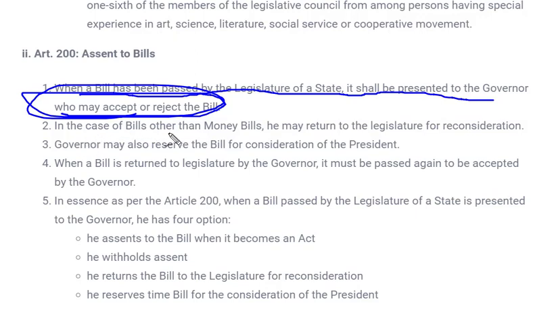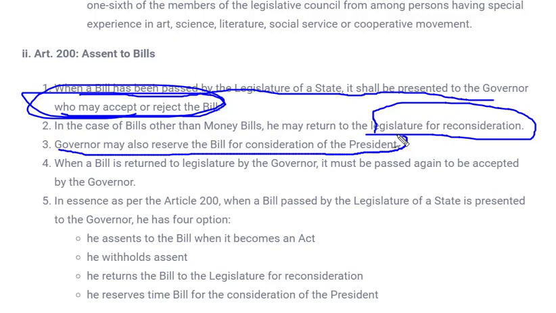In case of a bill other than a money bill, he may return it to the legislature for reconsideration. If it is not a money bill, because a money bill has to be passed by the governor or president whenever they receive it, but apart from these, any bill can be sent back to the legislature for reconsideration. Next, the governor may also reserve the bill for the consideration of the president. For example, if the governor wants to seek help from the president, he can keep the bill, and whenever he gets the assent from the president, he can approve that particular bill.